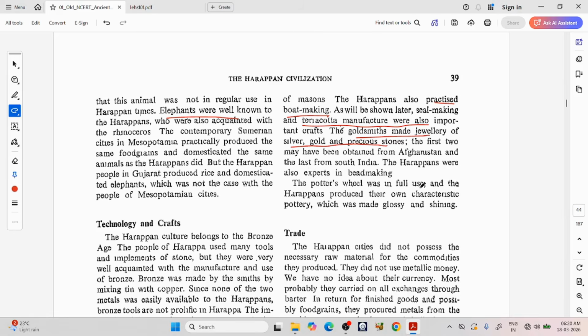The potter's wheel was in full use, and the Harappans produced their own characteristic pottery, which was made glossy and shining. Previously it was black and red pottery and ochre colored pottery. Now Harappans developed a different pottery which is very glossy and shining compared to the previous one.